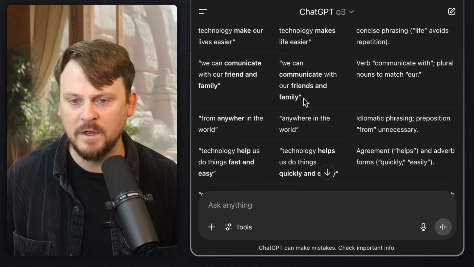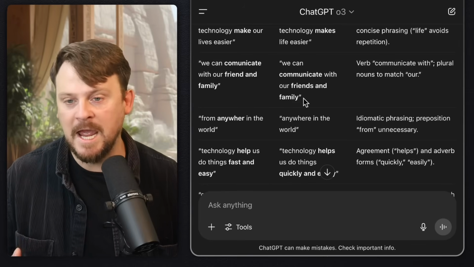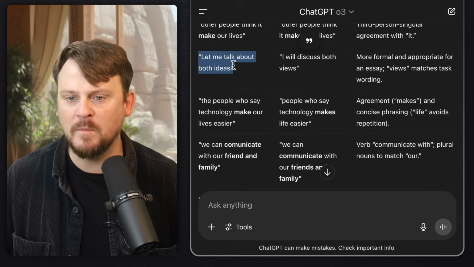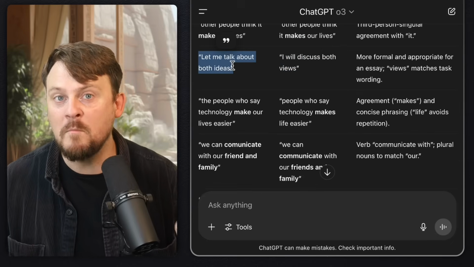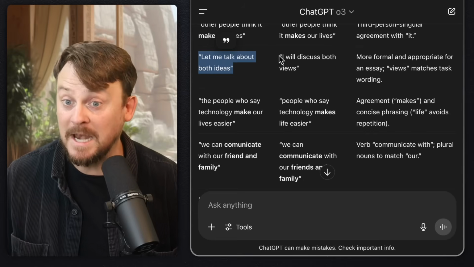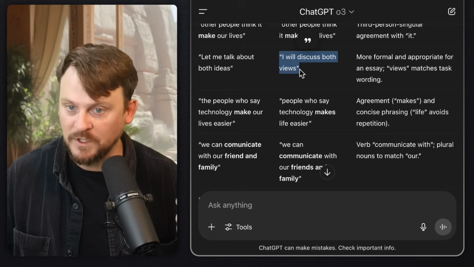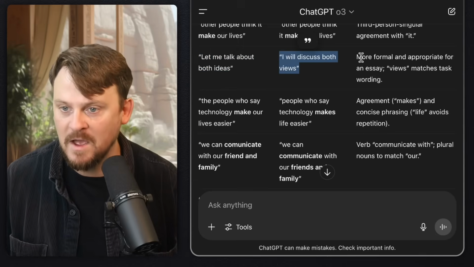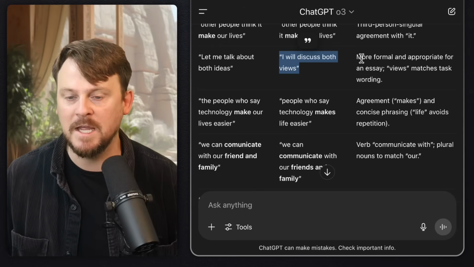So there we have both corrections and phrasing that's just more natural, right? If I say, let me talk about both ideas, that's not grammatically wrong in any way, but it is a little awkward. And it is more natural to say, I will discuss both views, more formal and appropriate for an essay. Views matches task wording. And that's right.